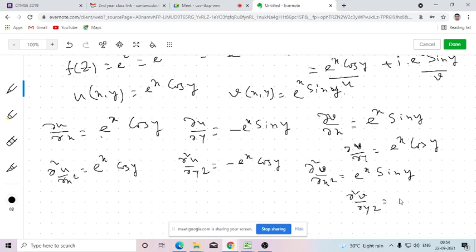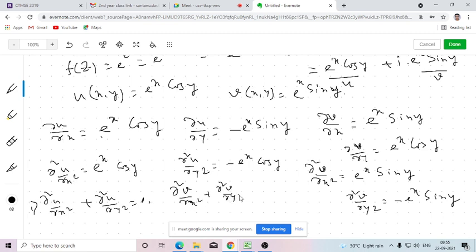So here ∂²u/∂x² + ∂²u/∂y² = 0 and ∂²v/∂x² + ∂²v/∂y² = 0. So both u and v are harmonic.